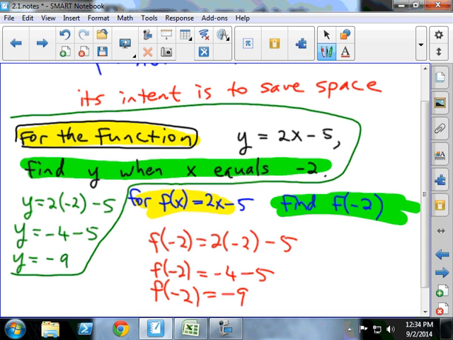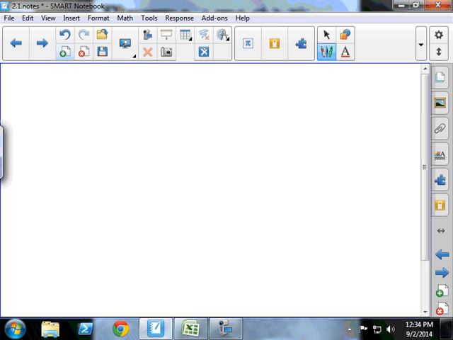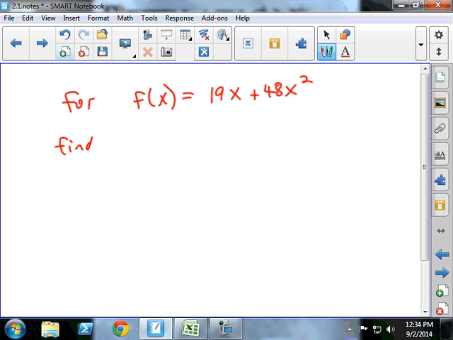In a minute, we're going to try another one. For f of x equals 19x plus 48x squared, find f of that.